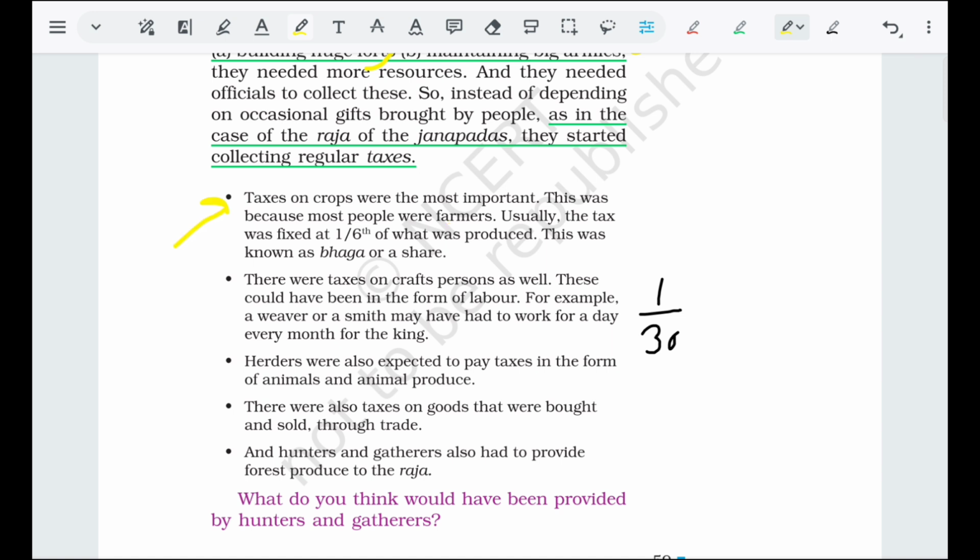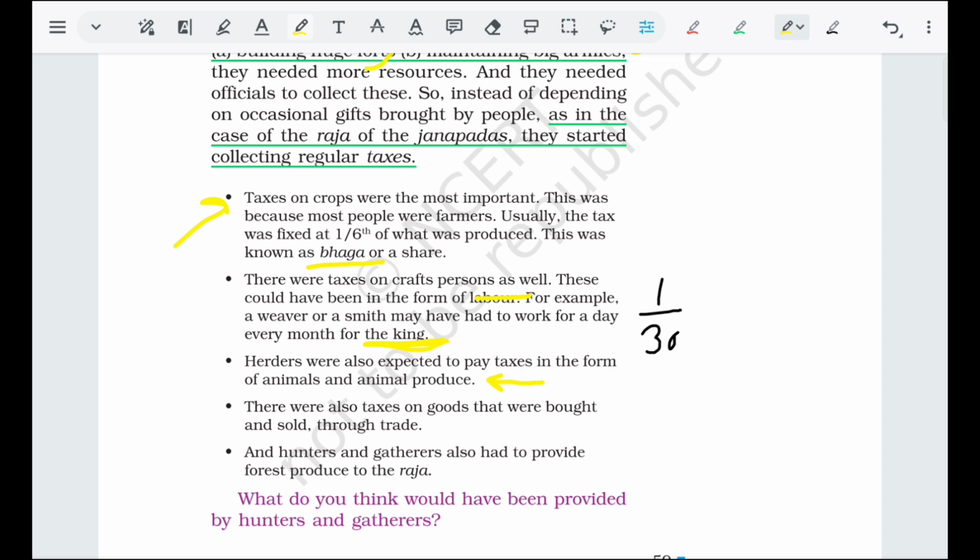Taxes on crops were most important, and that was 1/6 of what was produced. This was known as bhaga, or a share. So bhaga is 1/6. There were taxes on craftspersons as well. These could be in the form of labor. For example, a weaver or a smith may have had to work for a day every month for the king. Herders were also expected to pay tax in the form of animals and animal produce.